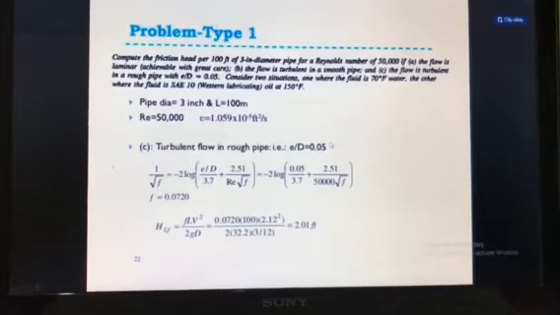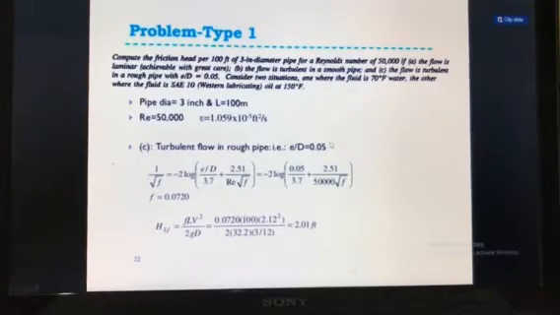So in this case the head loss due to friction will be higher, because you are using rough pipe with ratio E by D as 0.05. So in this way you can find out the friction factor and head loss due to friction. In this way we have studied two examples to determine the friction factor as well as head loss due to friction.